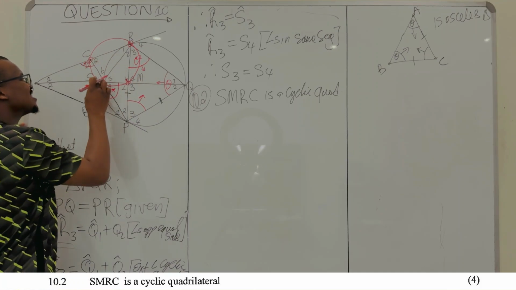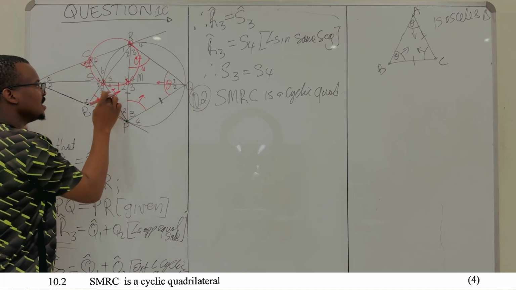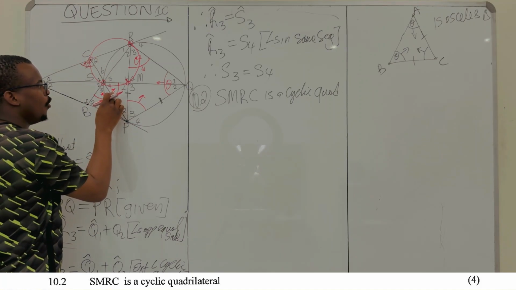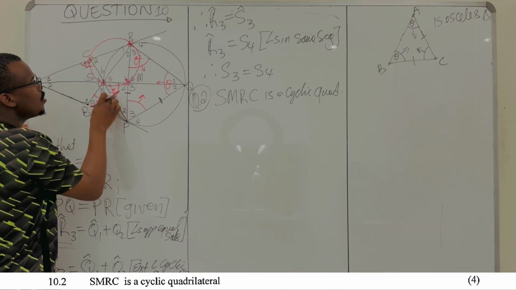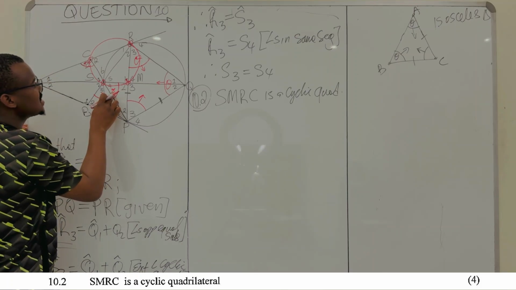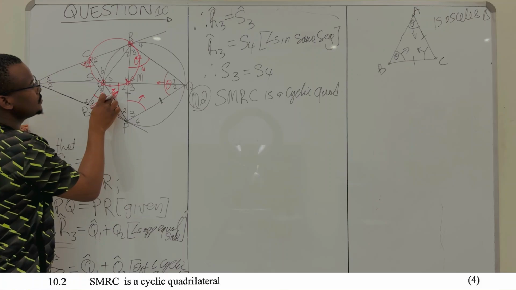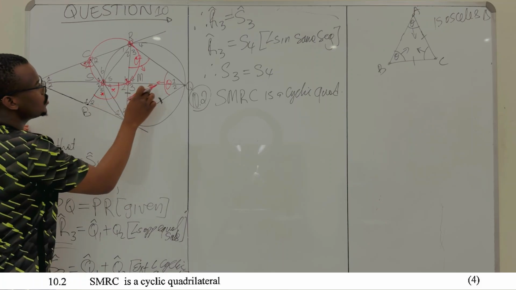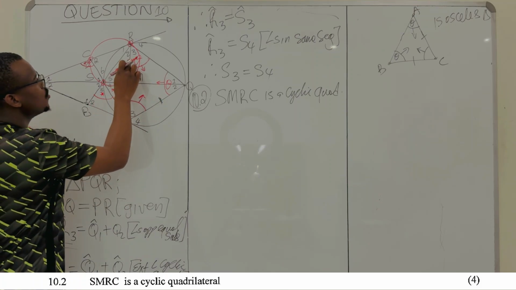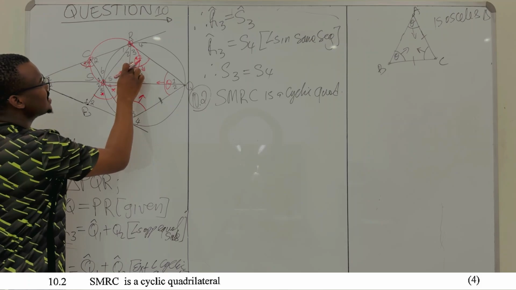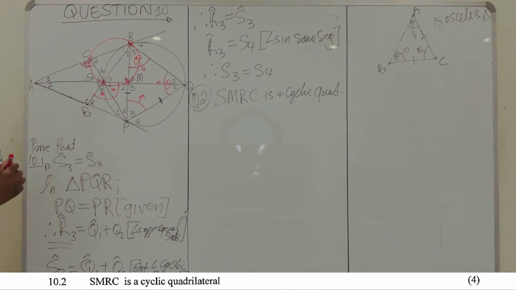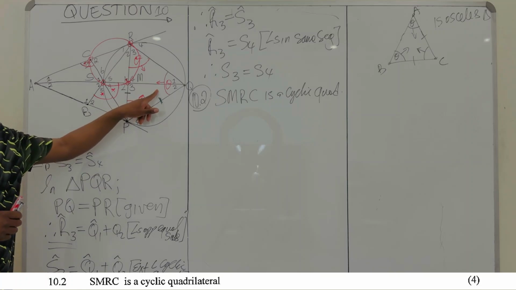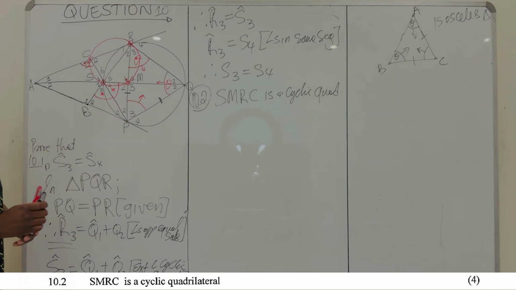If you extend one side, CS to P, this is your exterior angle here, S4. But S4, we already proved that it is equal to R3, and your R3 is equal to Q1 plus Q2. Which means your S4 is equal to Q1 plus Q2. So, here's what we can say.